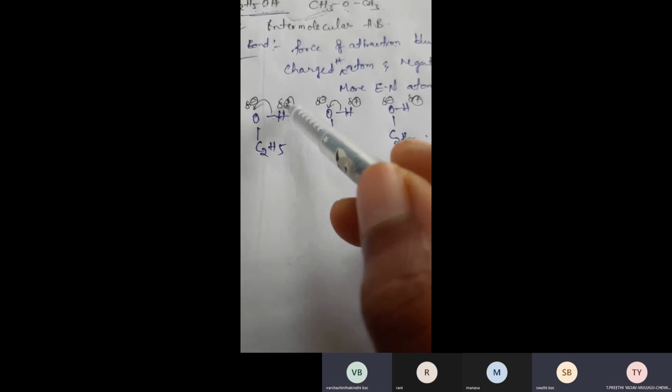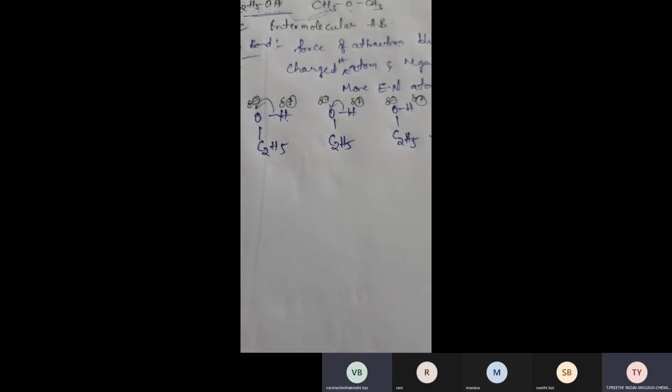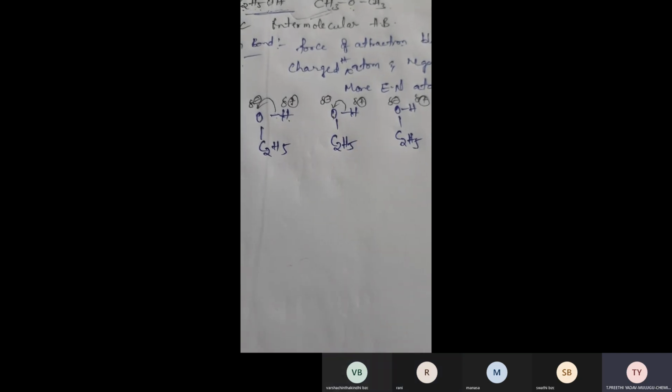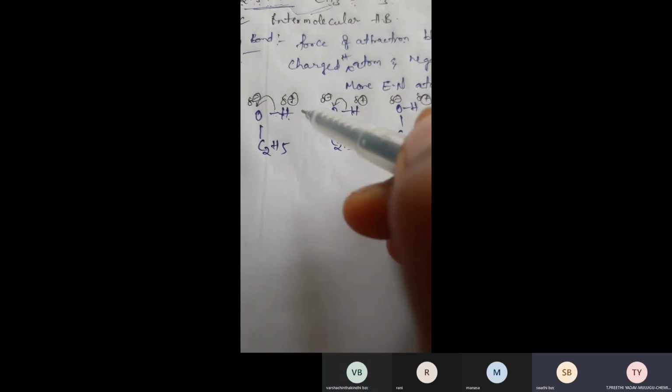See here, if you observe these molecules, here hydrogen is having positive charge or negative charge? Positive charge. What about this oxygen? Oxygen is having negative charge. Since oxygen is a more electronegative atom, right? Compulsorily between positive and negative, there should be some force of attraction, right? And this force of attraction is called hydrogen bond.